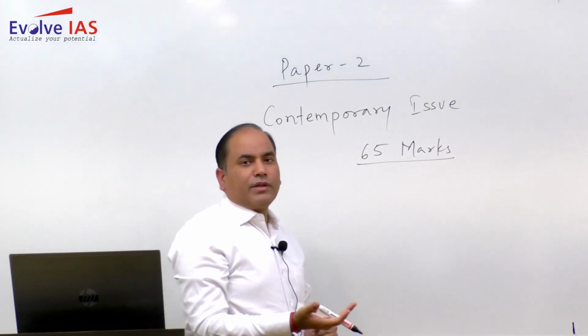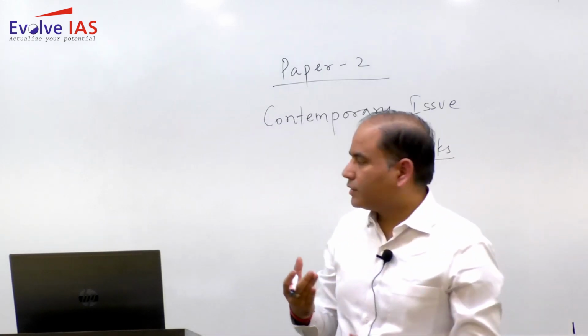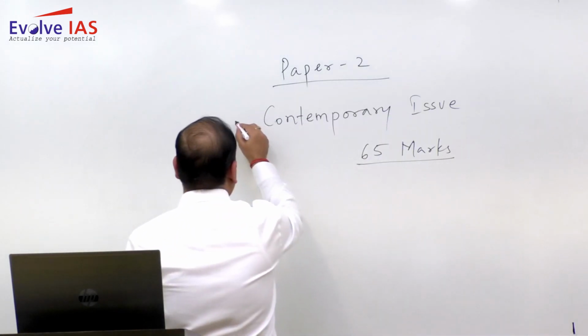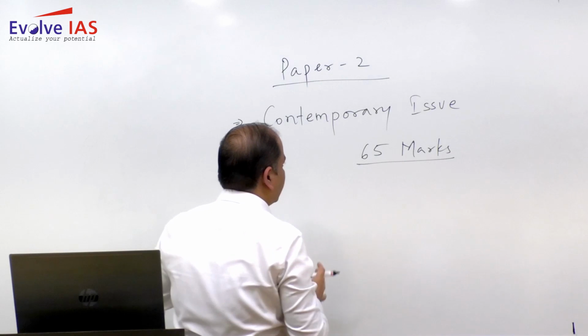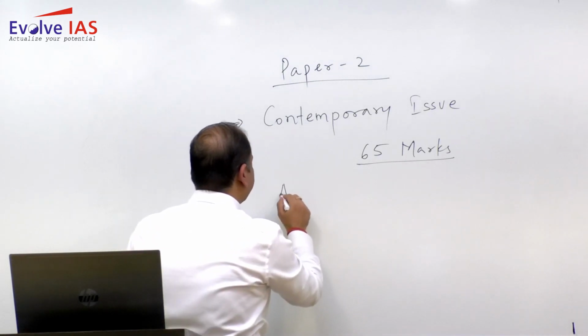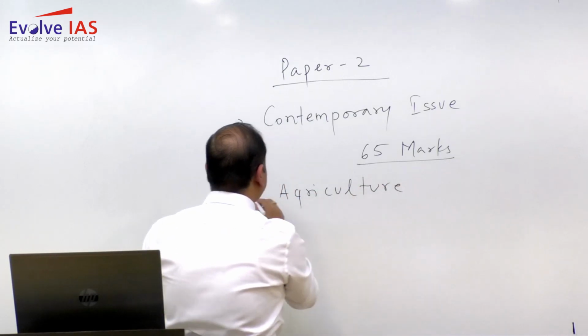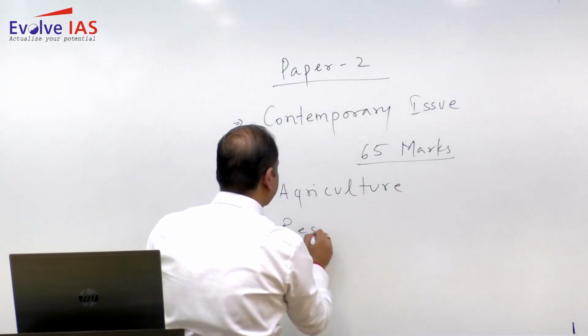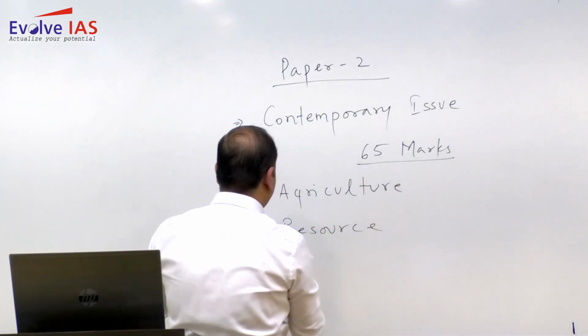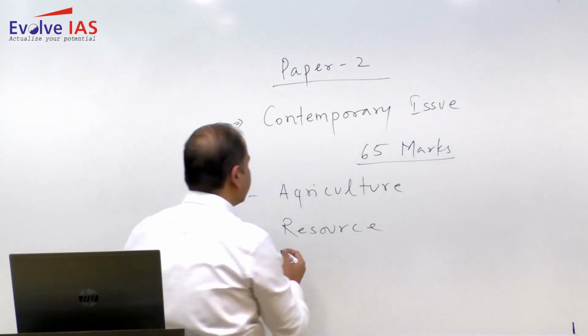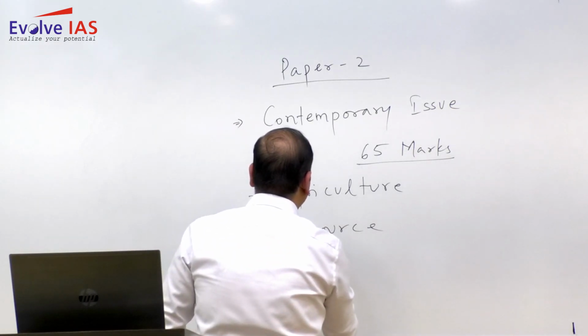After the contemporary issues, 3-4 chapters were very much important from the marks proportion. One was agriculture. Other than the agriculture, resources. Other than the resources, of course, the first chapter, that is physical setting.